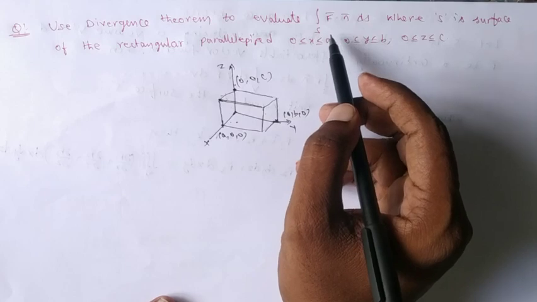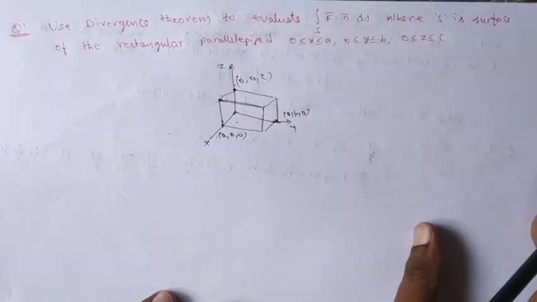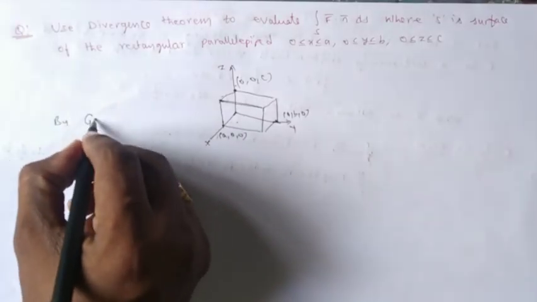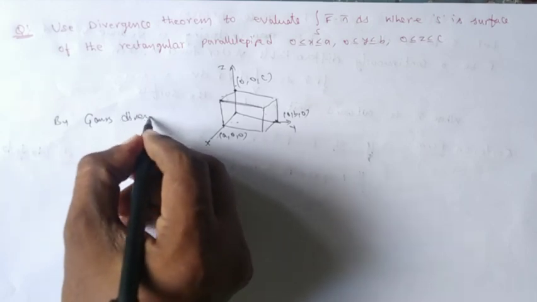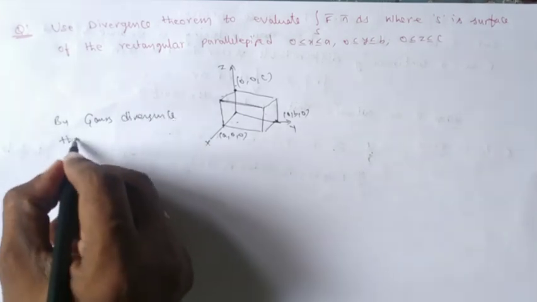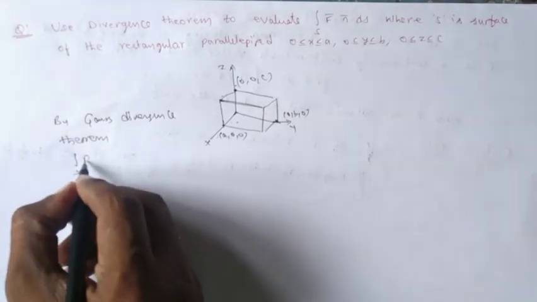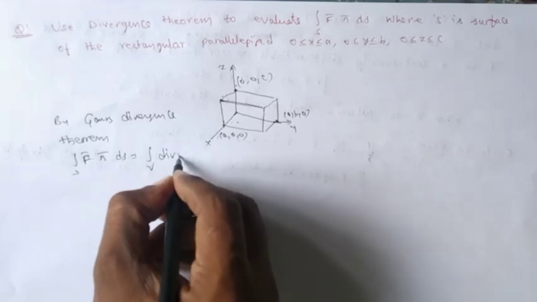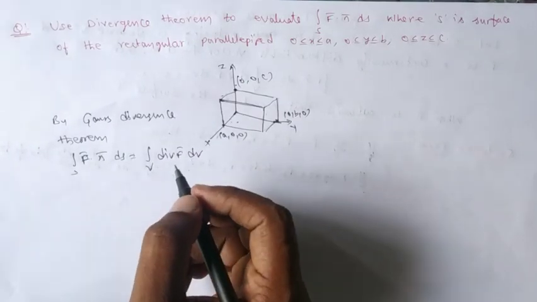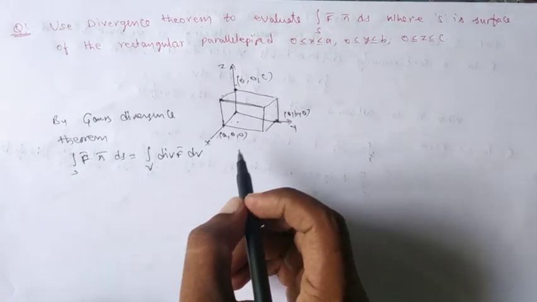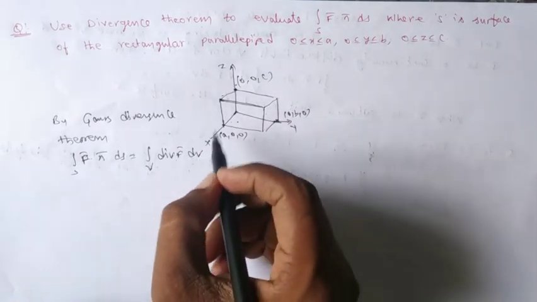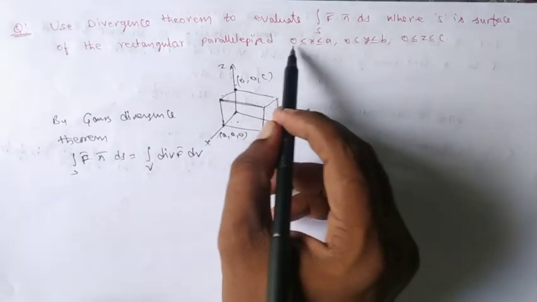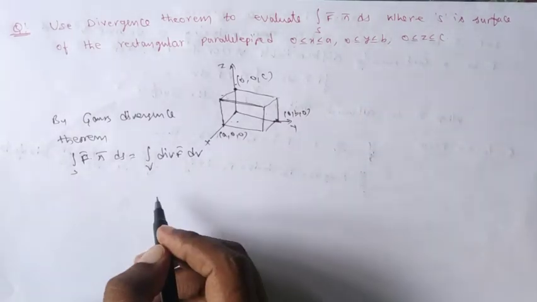Instead of doing this directly, we had better convert this integral into a volume integral, and we can solve it easily. By the Gauss divergence theorem, the integral over S of f bar dot n bar dS equals the integral over V of div f bar dV. We need not bother about the integration toughness. Here the volume integral becomes very easy for this particular problem. Since it is a rectangular box, the limits for the variables are constants: 0 to a, 0 to b, 0 to c. So the integral becomes very easy here.